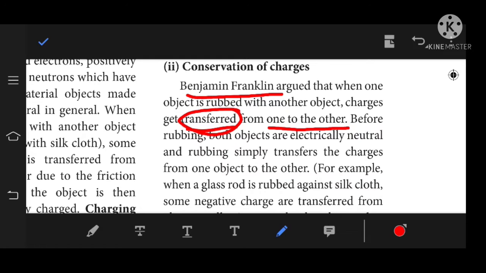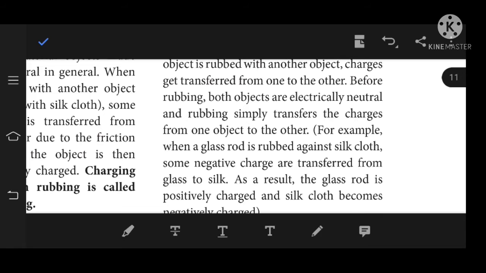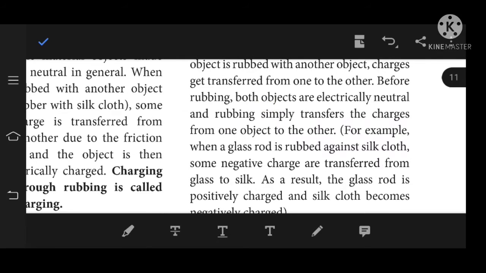Before rubbing, both objects are electrically neutral. What is meant by electrically neutral? In the last video we saw the proton and electron. These two counts are equal. The number of protons and electrons in an atom is equal. Then what about the neutron? We know that the neutron is neutral. So before rubbing, both objects are electrically neutral, that we know.